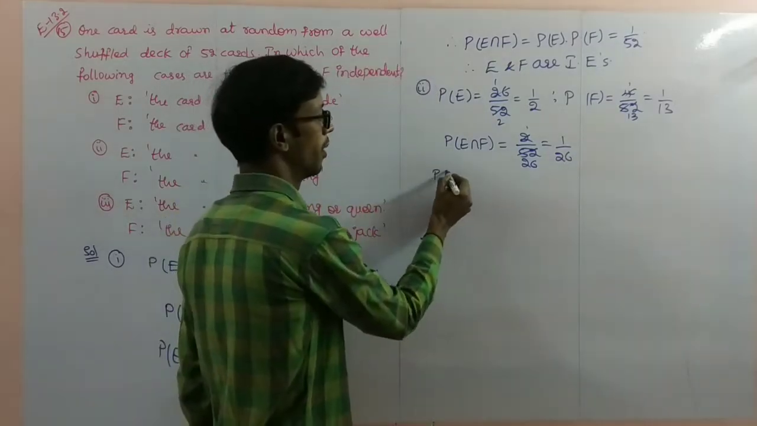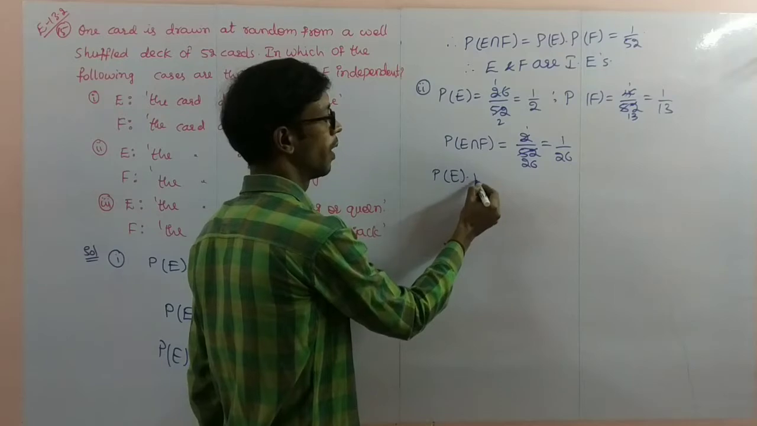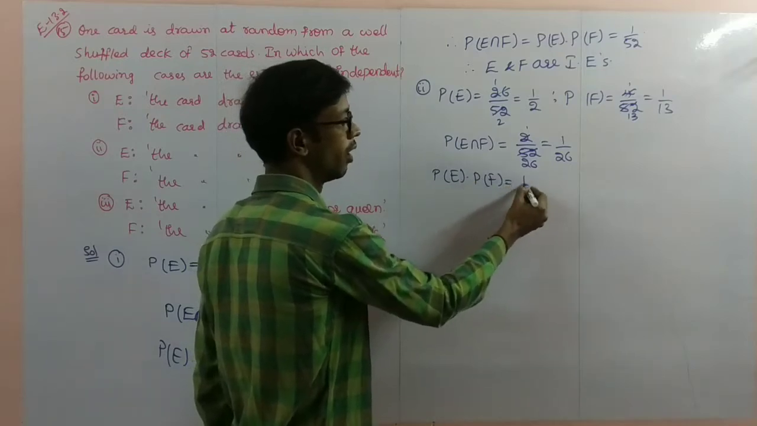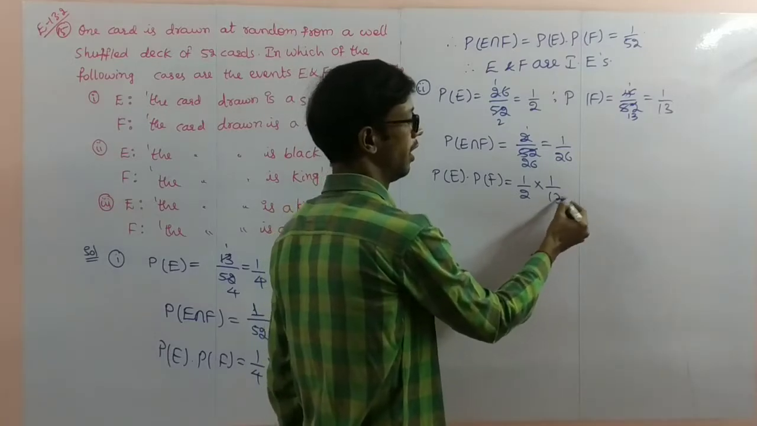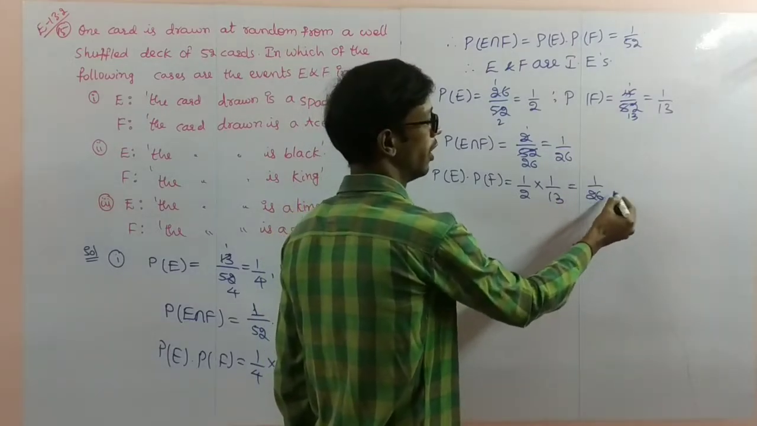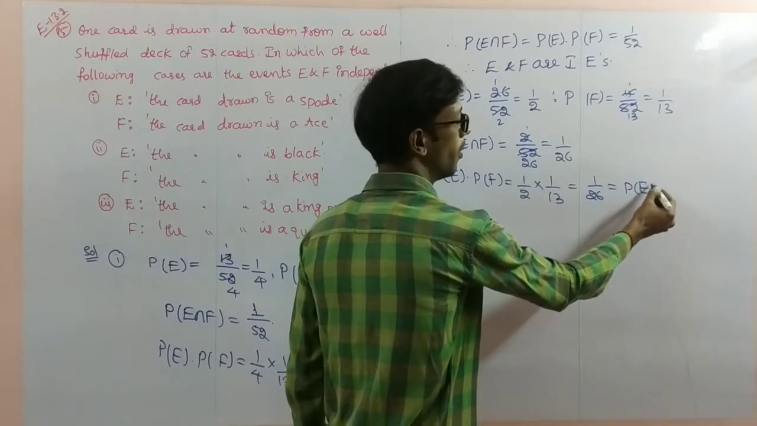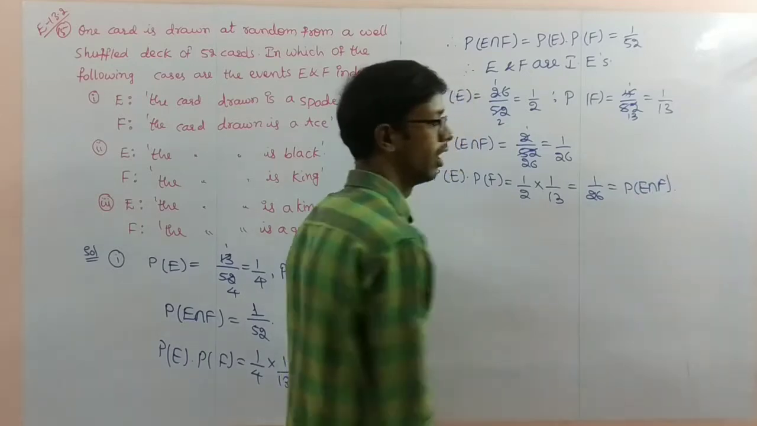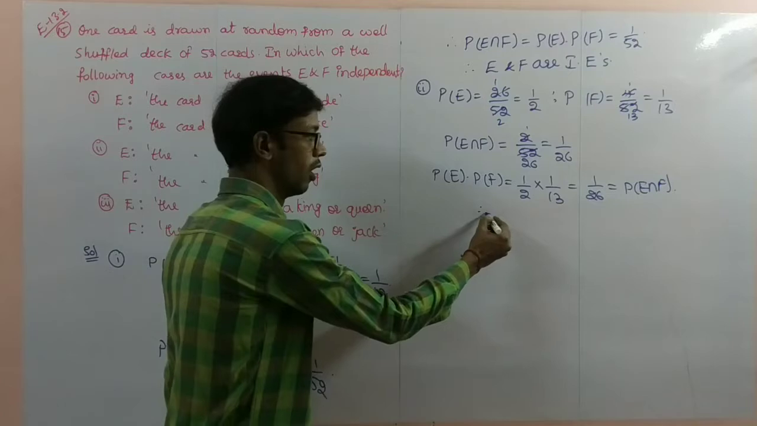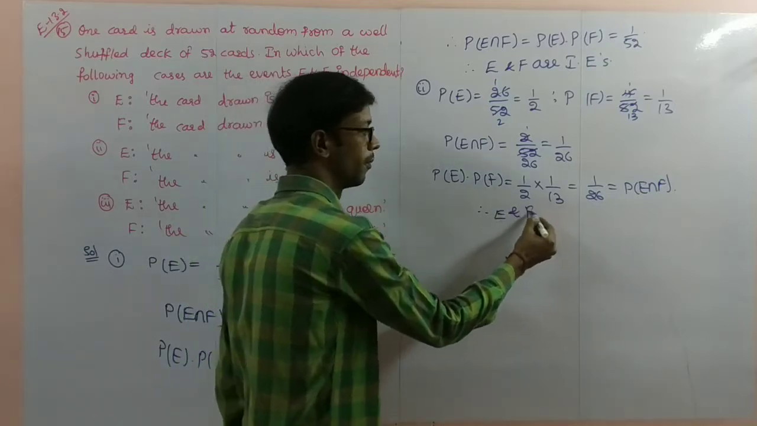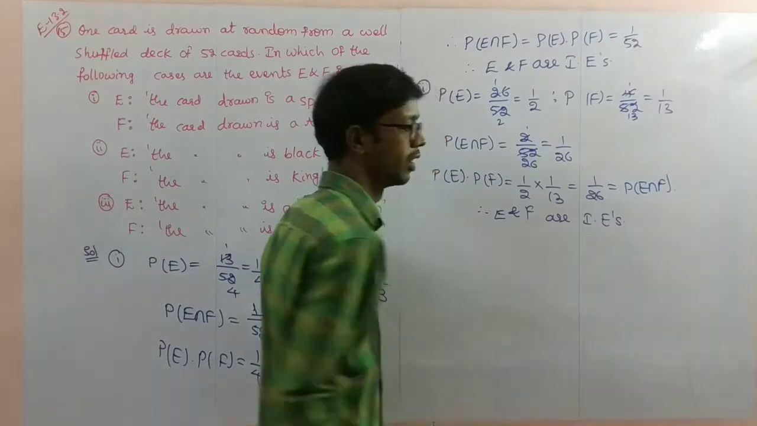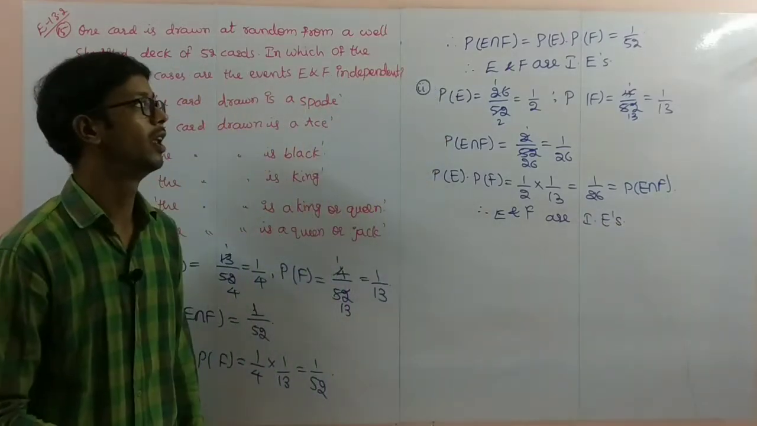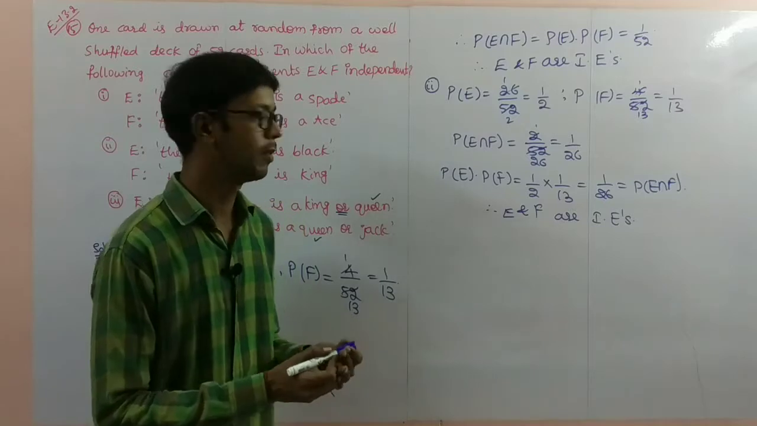Now probability of E into probability of F is equal to 1 by 2 into 1 by 13, that is equal to 1 by 26, which is equal to probability of E intersection F. Therefore, E and F are independent events. Now, problem number 3.